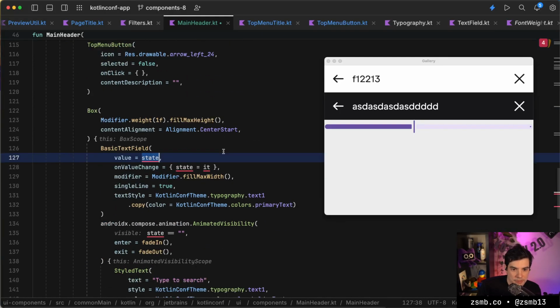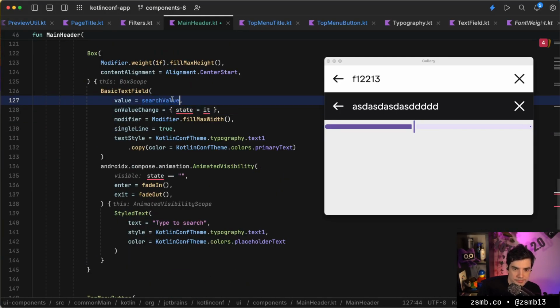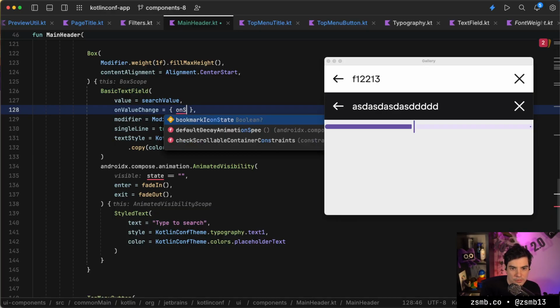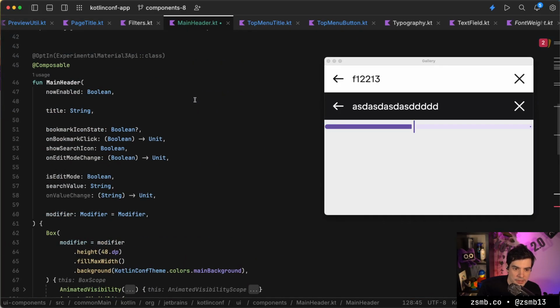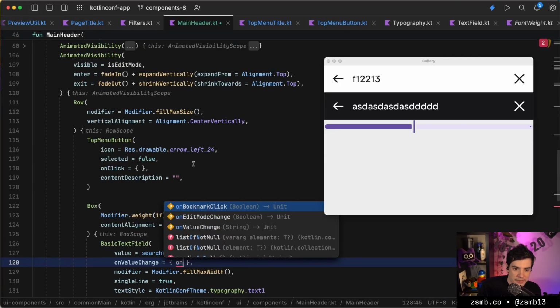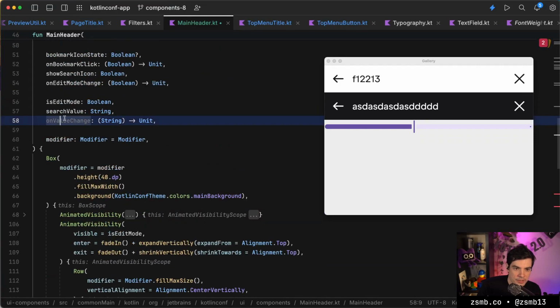So this is gonna be called the search value, and then on search. What did I call this callback? On value change. Okay, we're gonna rename it on search value change.